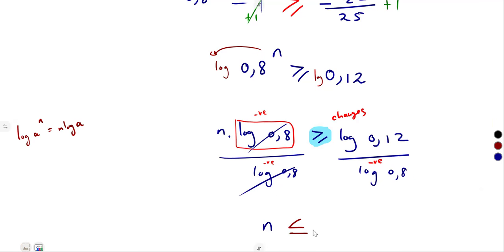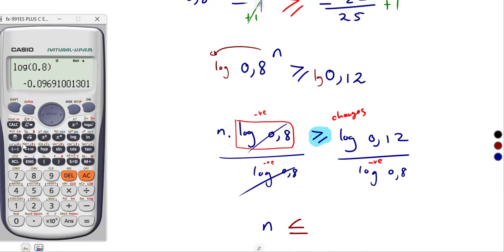So n is less than or equal to what? We can simplify the right-hand side. The logarithm, all right, let's have a fraction. Log of 0,12 over the log of 0,8. That was going to give us 9,50 and so on.